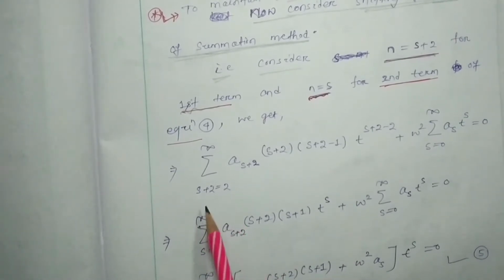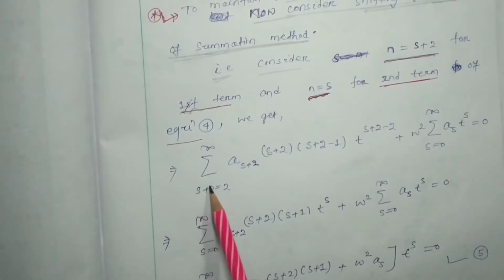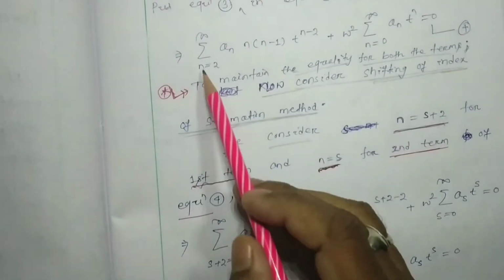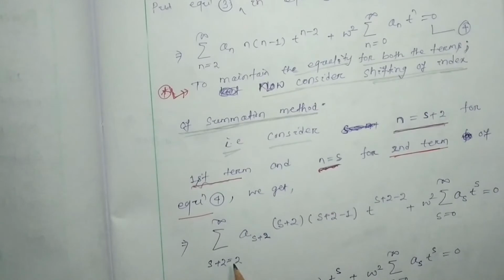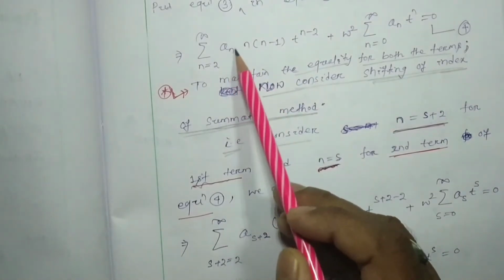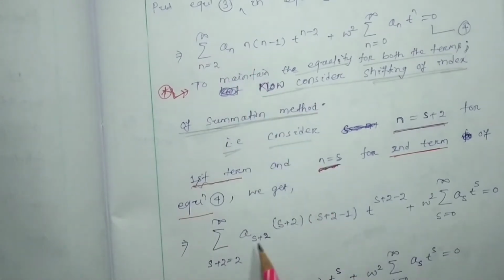See how it is. We have to substitute s plus 2 instead of n for the first term.